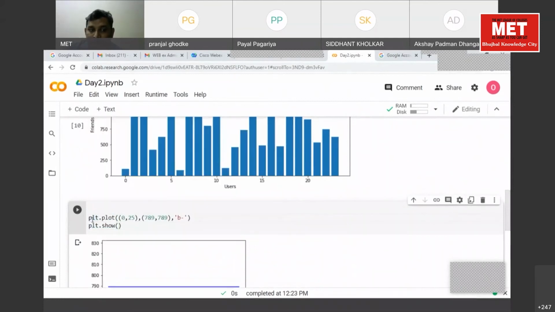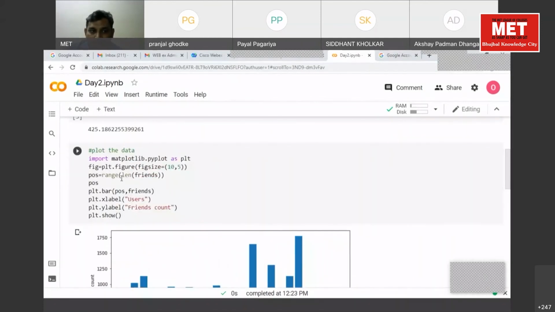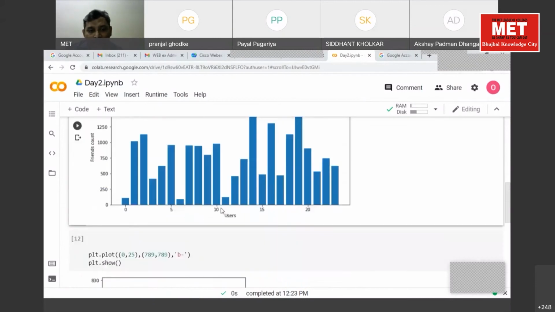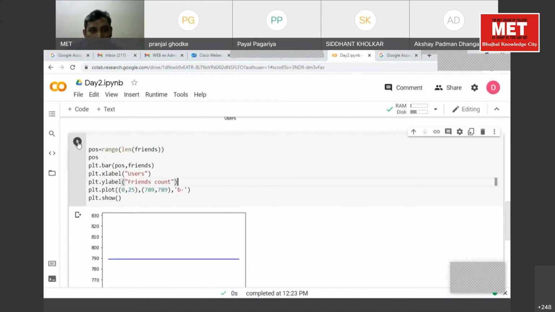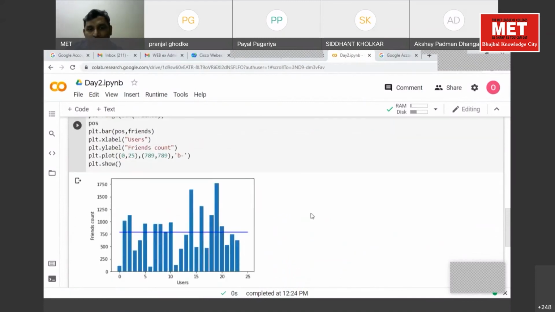Now we'll combine the above graph with this horizontal line. Just copy this from above. No need of figure size. Even position is not required, only for understanding, because we have to plot this particular one. Now run it. Are you getting it? Now tell me what you understand. How many values are below the mean? How many values are above the mean?